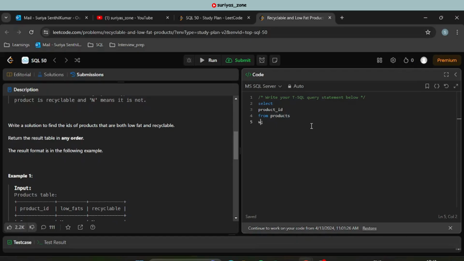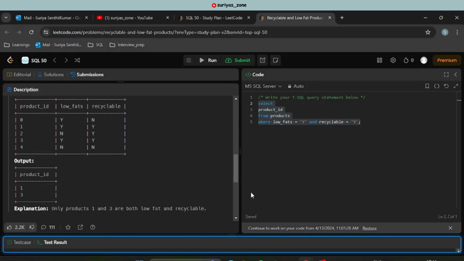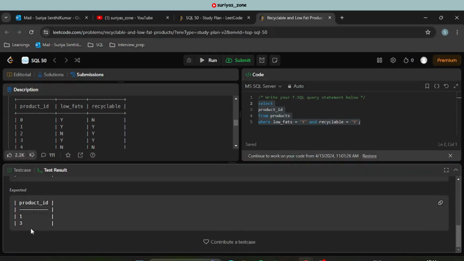So what we can do is we can add one condition where low fats is equal to yes, and recyclable equal to no. Okay, let me run this piece of query now. Sorry, recyclable is also equal to yes, because they want both the things, right? Cool. So let me run this piece of query now. Yeah, so the test results have been completed and it has been accepted. We have got the expected result also.